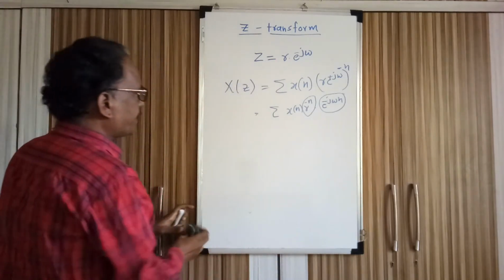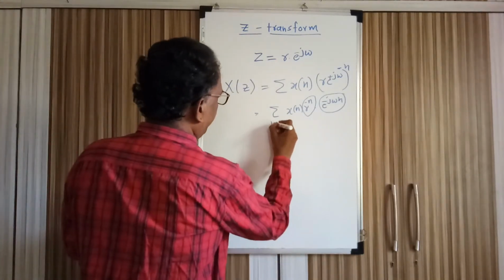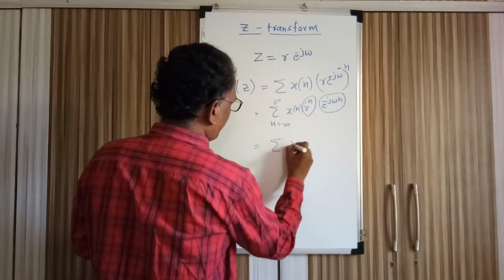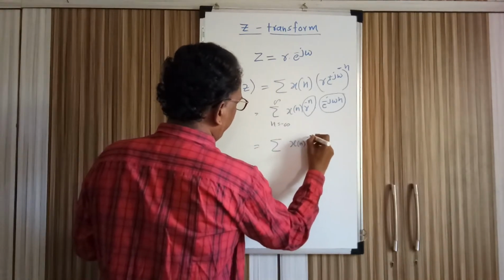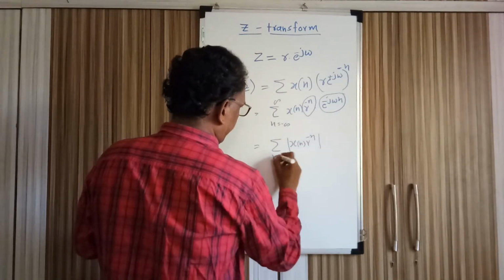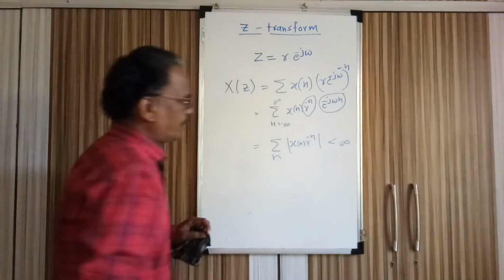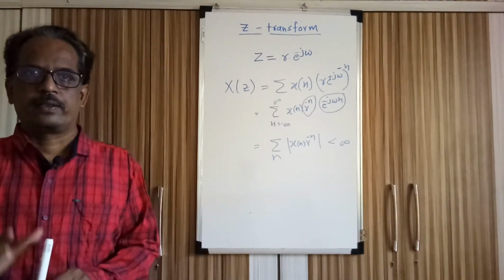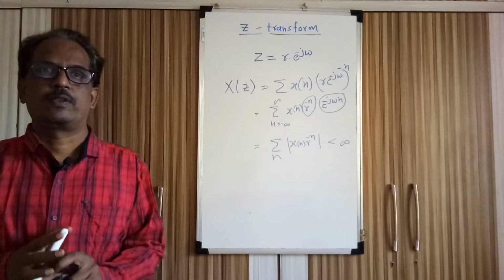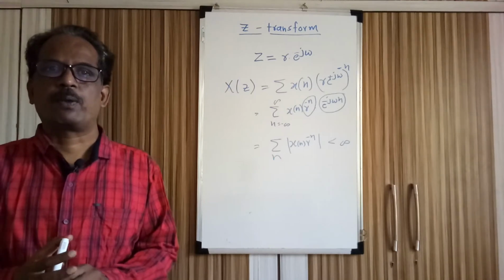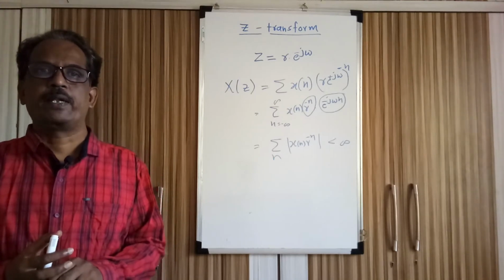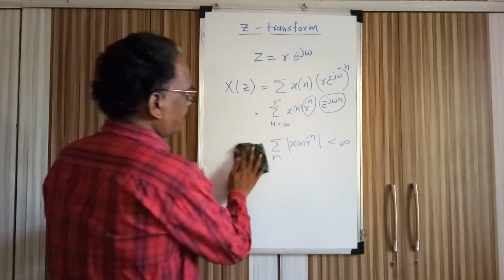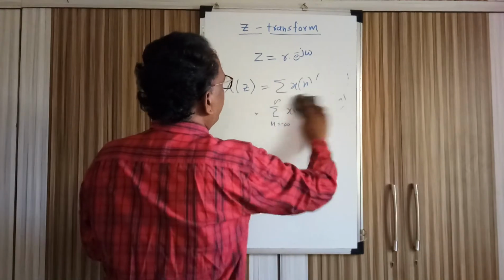So your requirement in this case for existence of Z transform is summation of mod x of n r raised to minus n is less than infinity. So r is playing a major role here. Because of that r, there are some sequences for which Fourier transform does not exist, but Z transform exists. So after having this background, let us solve the problem on the Z transform.